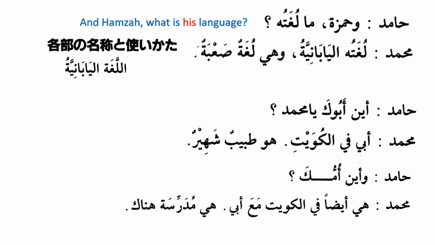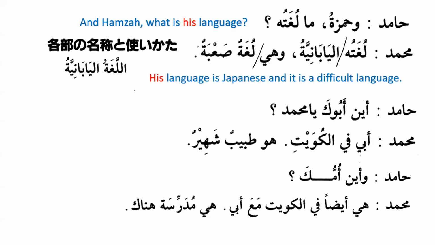Wa Hamzatu ma lughatuhu, and Hamza, what is his language? Lughatuhu al-Yabaniyatu. His language is Japanese. وهي لغة صعبة, and it is a difficult language. اللغة اليابانية, the Japanese language. His language is Japanese and it is a difficult language.